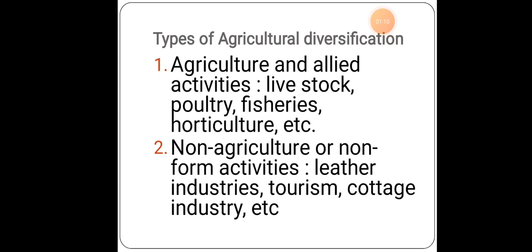The types of agricultural diversification: agriculture and allied activities, which come under livestock, poultry, fisheries, horticulture, etc. Many other things are related to agriculture but do not involve the cultivation process itself, like crops or cereals. Next is non-agricultural or non-farm activities, where any kind of industry is set up, maybe a bottle industry, a leather industry, making chairs and sofas, any kind of carpentry. All these come under non-agricultural activities.